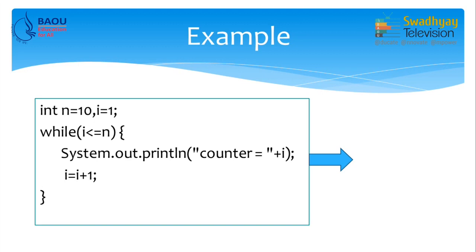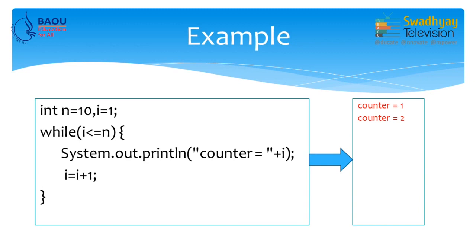So, now let us have a look at how it produced output. On screen you can see initially it prints counter is equal to 1, then i becomes 2 and the condition is true. So, it prints counter equal to 2, then i becomes 3 and the condition is true. So, it prints 3.